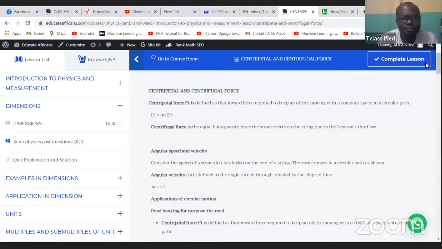So what is centripetal force? It is the inward force required to keep an object moving with a constant speed in a circular path. Whereas centrifugal force is the equal but opposite force that a stone exerts in a string due to Newton's third law. So whenever you hear centrifugal, when you're swinging something, let's say this is a rope. Then you come and tie a stone here. This is a stone tied on this rope.